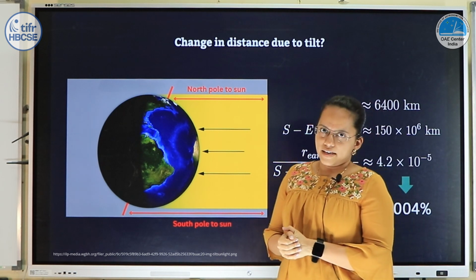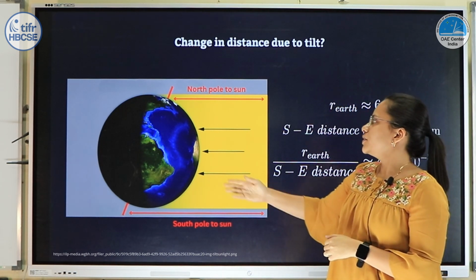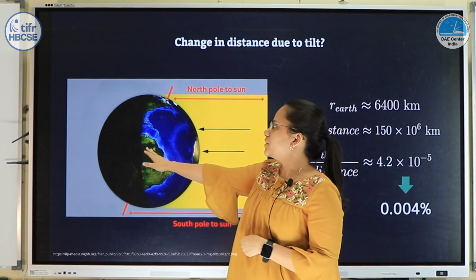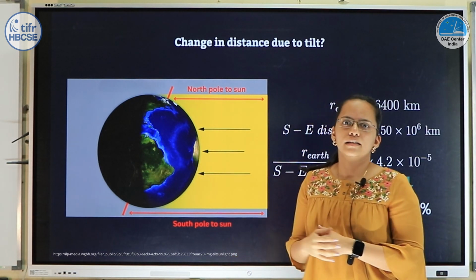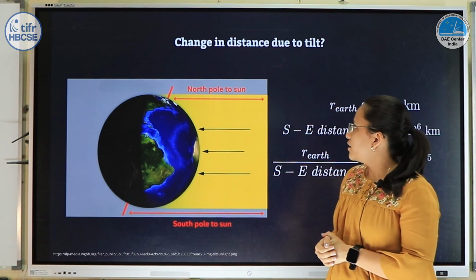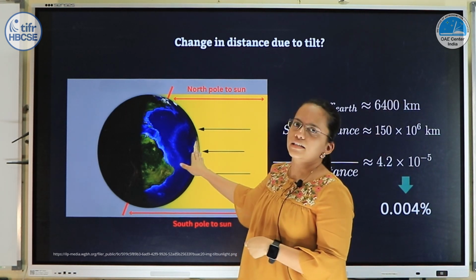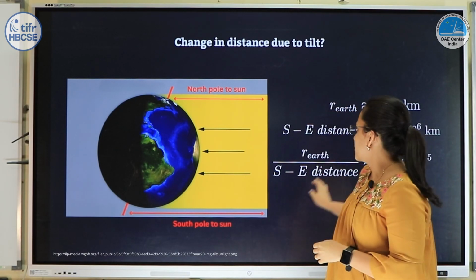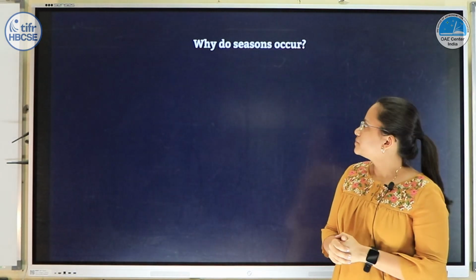Now to verify this fact, what we can do is, we know the radius of the Earth, which is 6,400 kilometers, and we know the average Earth to Sun distance, that is around 150 million kilometers. Now this particular distance, that is the radius of the Earth, is only about 0.004% of the Earth to Sun distance, which is very small to cause any significant difference in temperature that can lead to seasons. So then back to our original question, why do seasons occur?